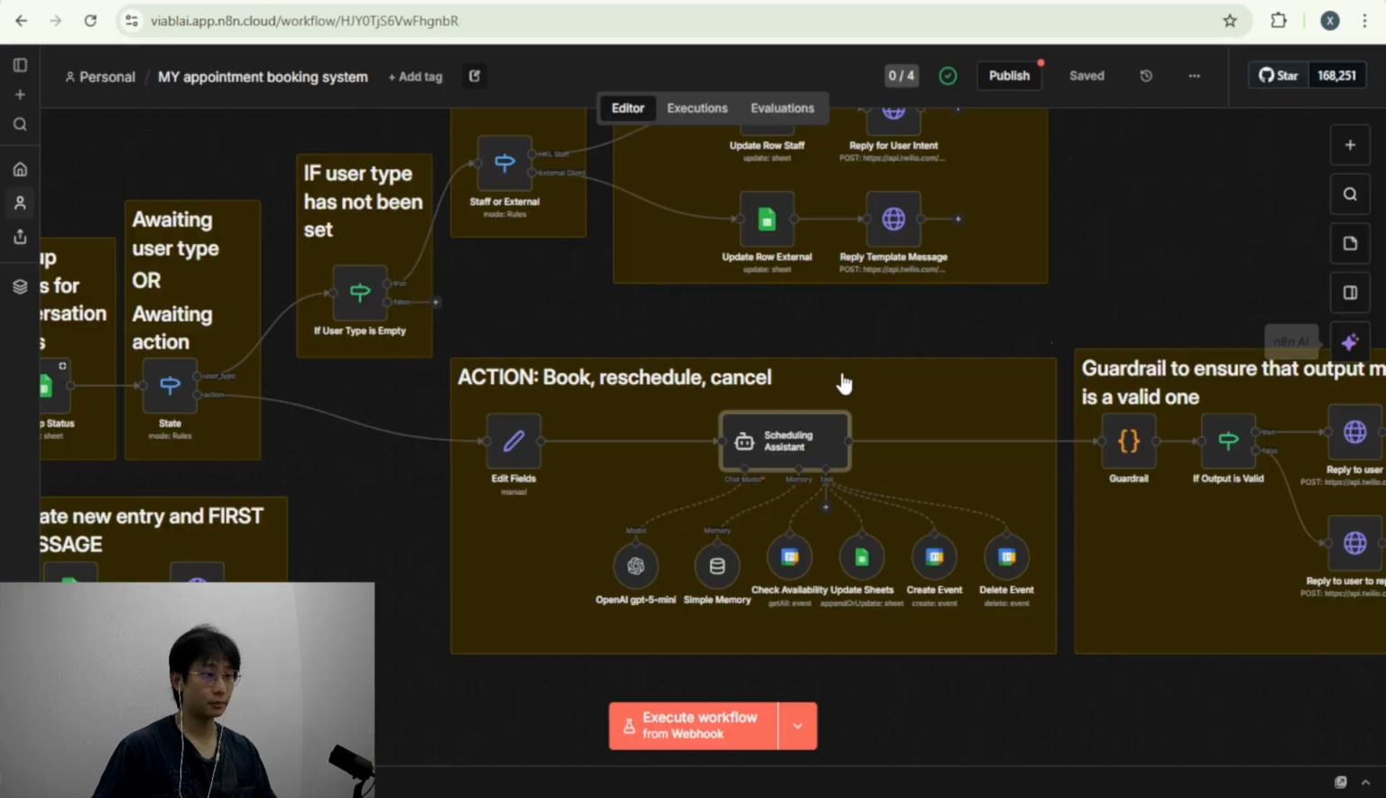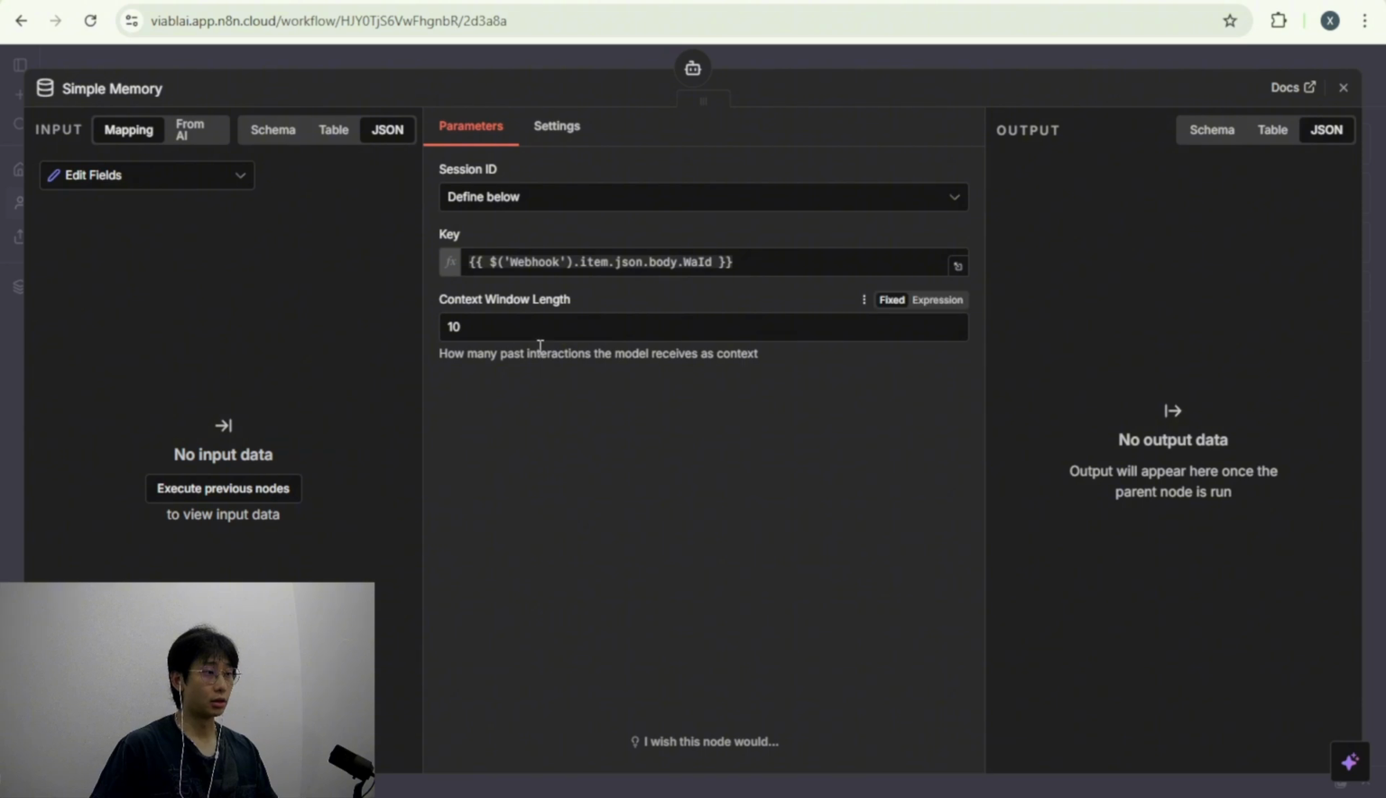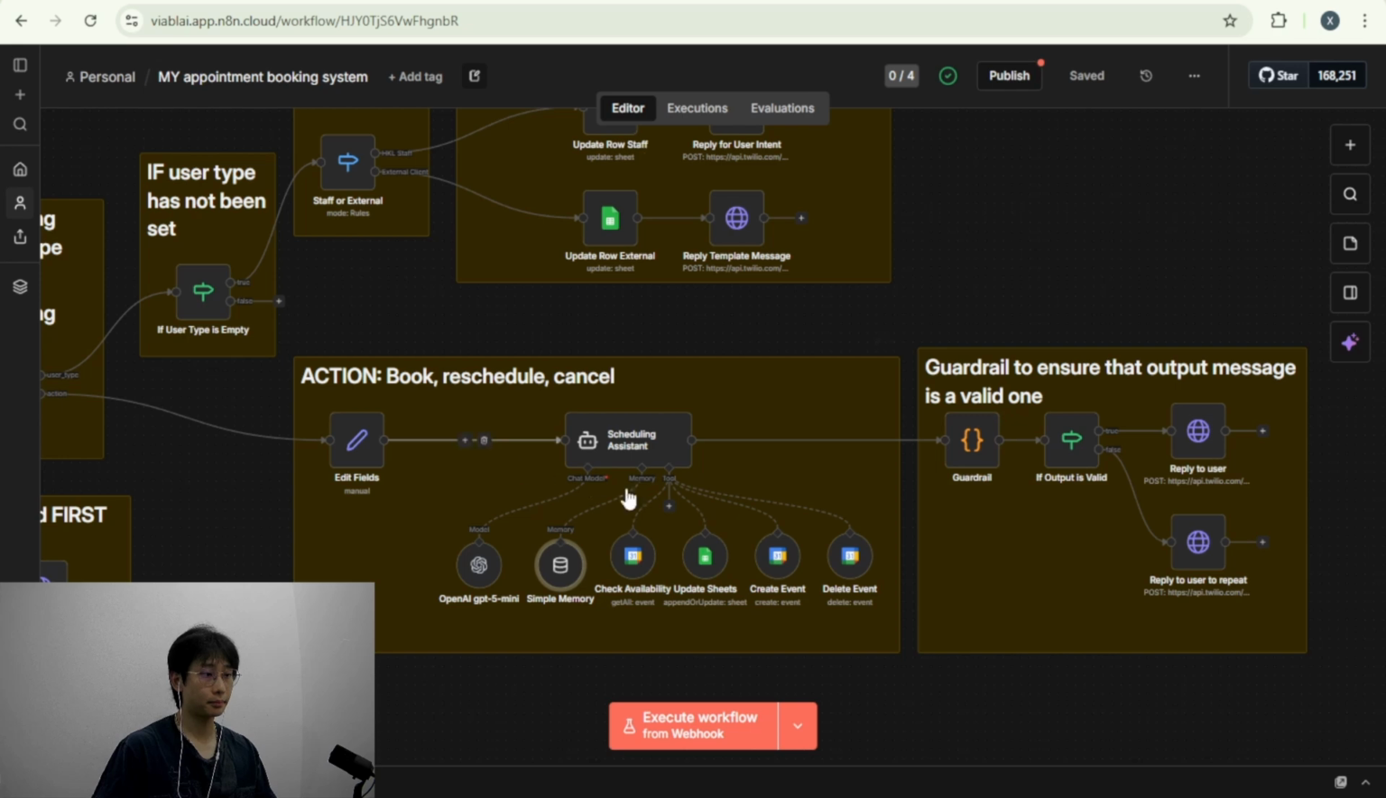But we've given a very detailed set of rules for the AI agent to follow so that it does not make any mistakes. Here we're going to use the GPT-5 mini model because I found that this chat model is capable of understanding the dates. I've tried using GPT-4o, but it can't really understand the dates and often gets confused about what day it is today. For memory, we've just given it a window context length of 10 messages, and the key here is their WhatsApp ID, which is tied to their phone number. The 4 tools we have are check availability, update sheets, create event, and delete event.